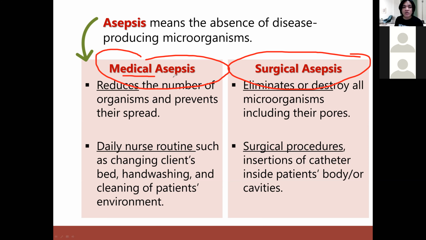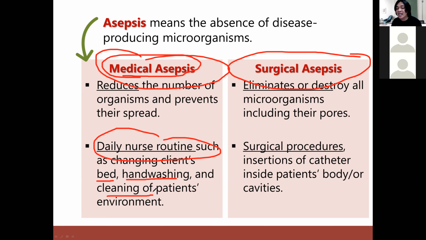Now, how do we control microorganisms through medical asepsis? Very simple: daily nurse routine. You clean the bed of the patient, you do hand washing, you clean the environment. Those are medical asepsis, and the goal of medical asepsis is just to reduce the number of microorganisms. Okay? And of course, we have surgical asepsis. If medical asepsis is just to reduce the number of microorganisms, surgical asepsis is you destroy microorganisms.